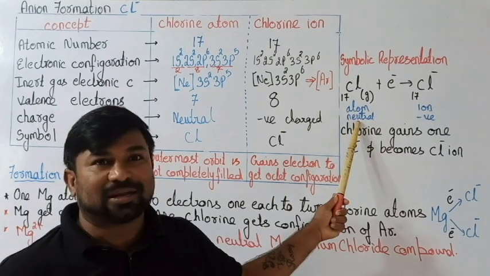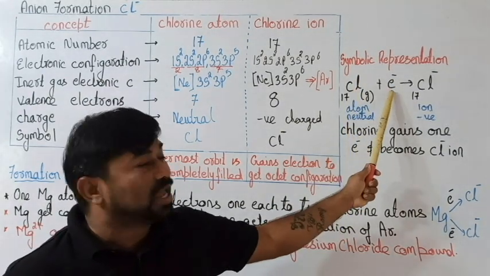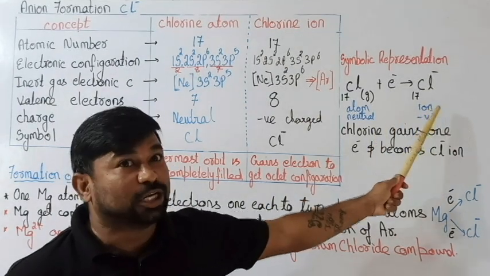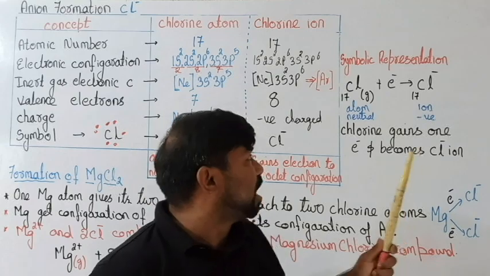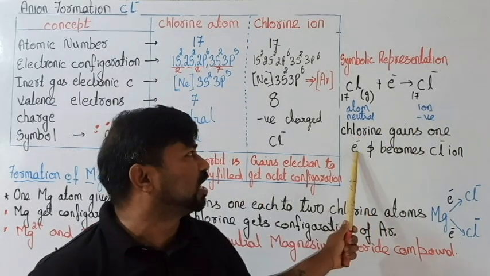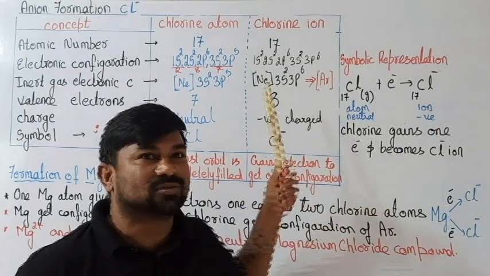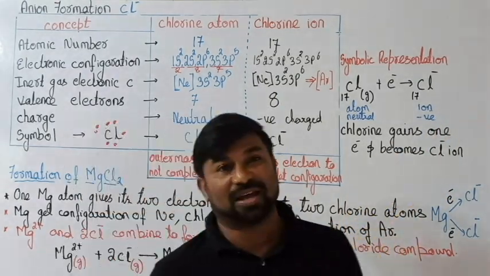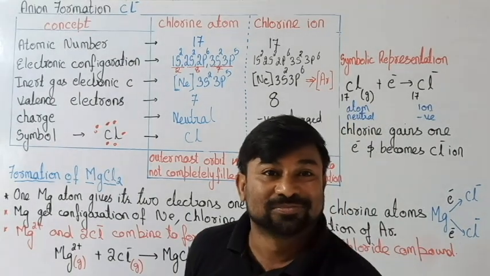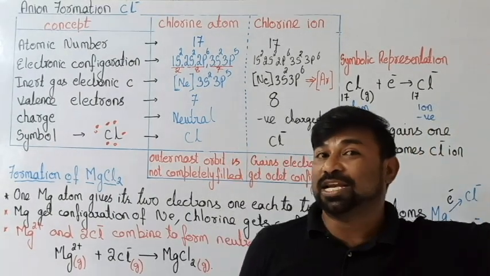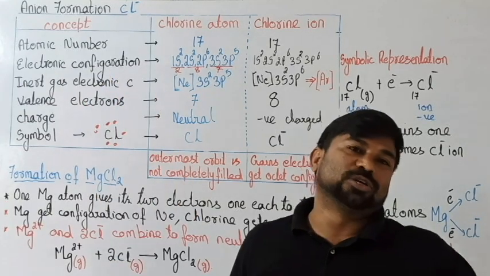Chlorine is a neutral atom, right? It gained an electron and became a negative ion, which is nothing but an anion. Is it clear? Now, what it says: chlorine gains one electron and becomes the Cl minus ion. So what are we ready with now? We are ready with the chlorine anion. Earlier we were ready with the magnesium cation. So, formation of cation and formation of anion.